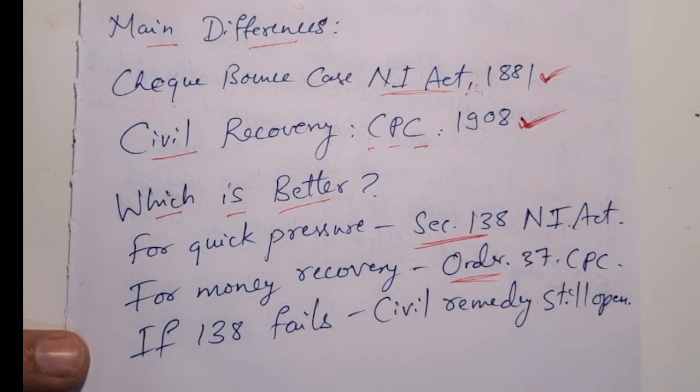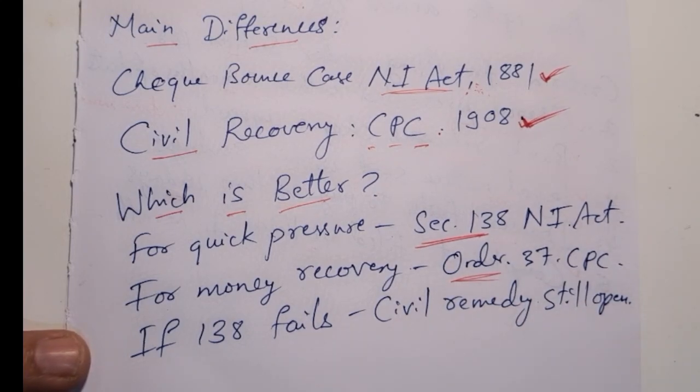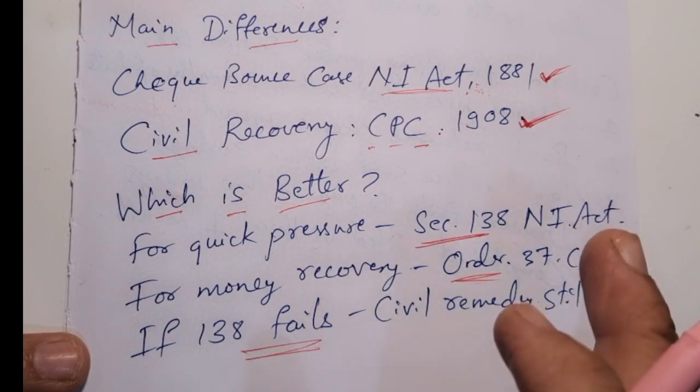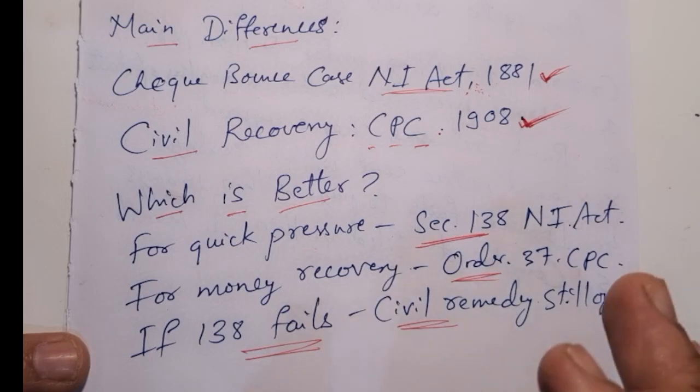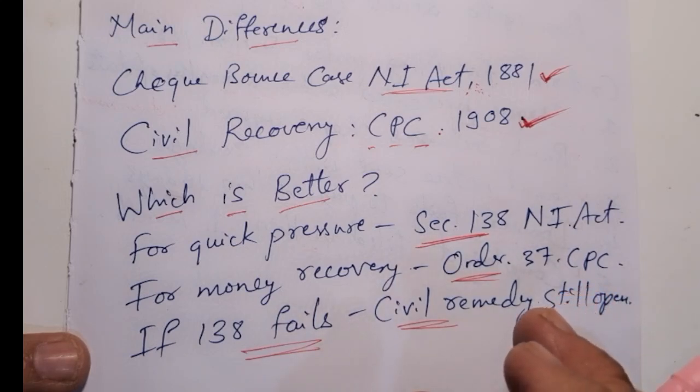Importantly, even if your Section 138 case fails because the criteria were not followed, you can still proceed with the civil recovery suit, and it may be time consuming. But it ensures your right to recover money is not lost. Even though there is a timeline and a time consuming process in civil procedure, your right is still covered.